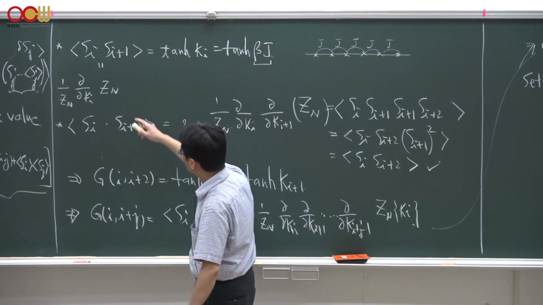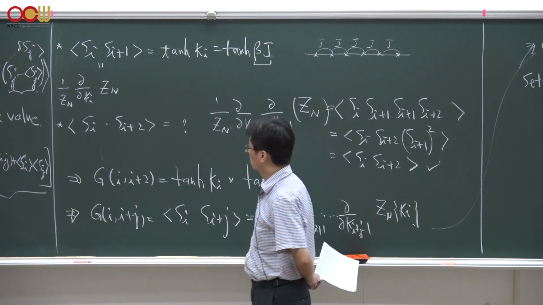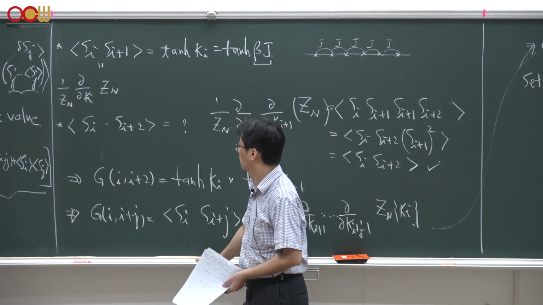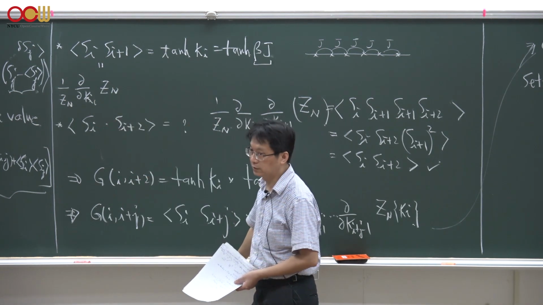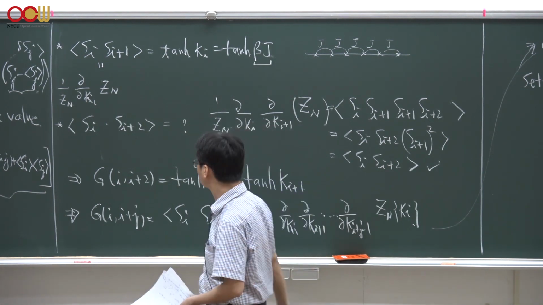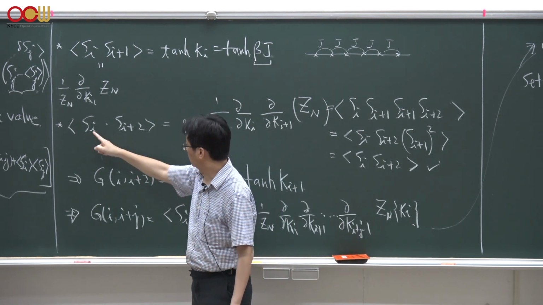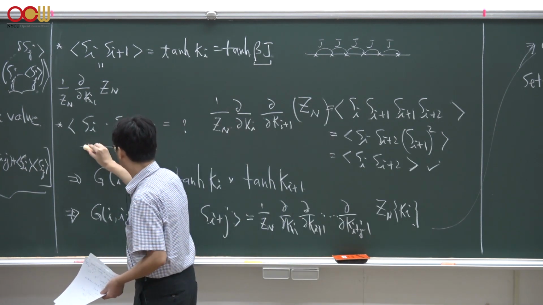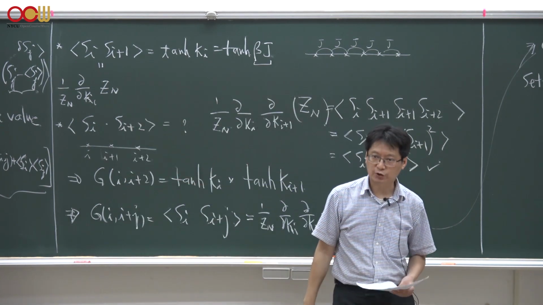Mathematically, the way that we obtain the correlation Si.Sj is given by the derivative of the partition function with respect to the reduced coupling Ki, all divided by the partition function. So what about the second neighbor correlation function of the Ising spins, namely the ensemble average of Si.Si plus 2, for example? We could take advantage of what we learned from the nearest neighbor spatial correlations.